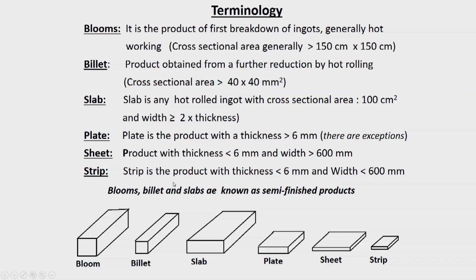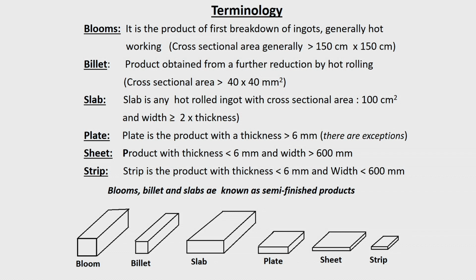Before we go further, I was talking about billets, blooms, slabs and other things. So, one should know what these terminologies refer to. For example, a bloom is the product of the first breakdown of the ingot, and almost always it is done by hot working. All of them are obtained by hot working.